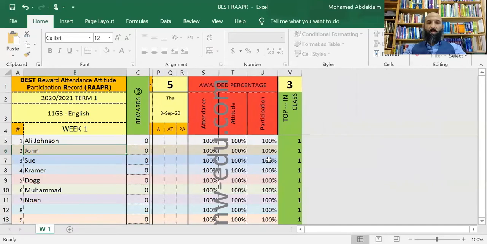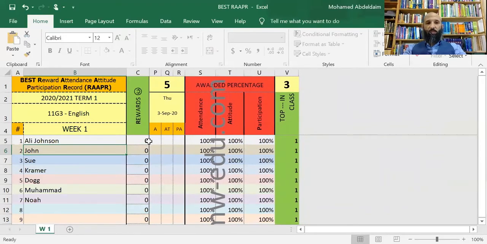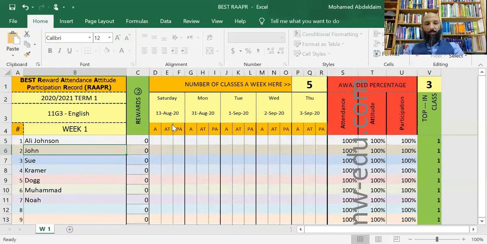So you can go to the last day of the week, be it Thursday or any other day, really, and you can still see the information here. And rewards will not scroll because you need to have rewards at all times, just like you need to see these here. Okay. So that's the benefit of the software: it's easy for you to scroll up and down and to the sides to make your life easy.